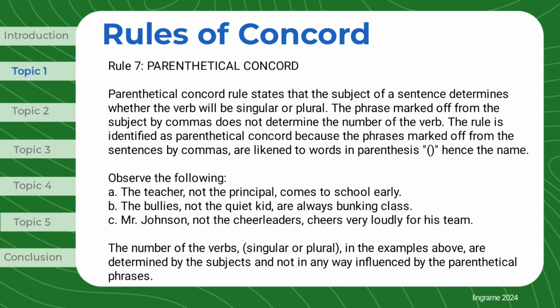Rule 7, Parenthetical Concord. The Parenthetical Concord rule states that the subject of a sentence determines whether the verb will be singular or plural. The phrase marked off from the subject by commas does not determine the number of the verb. The rule is identified as Parenthetical Concord because the phrases marked off from the sentences by commas are likened to words in parenthesis, hence the name.